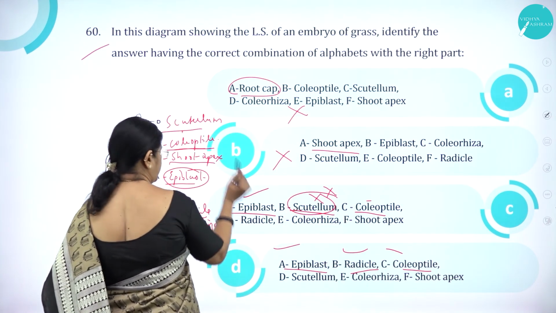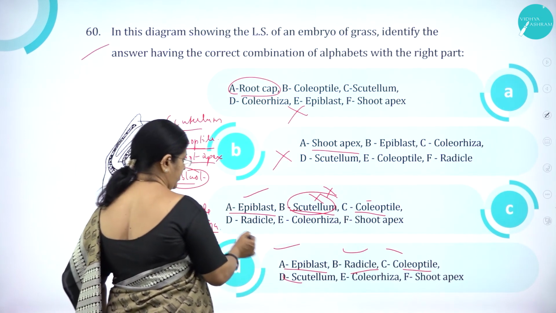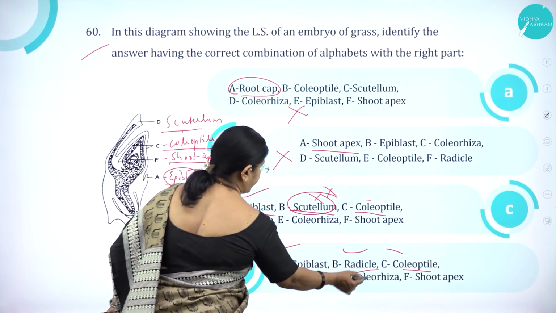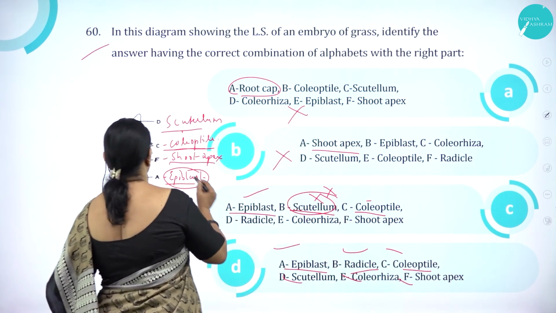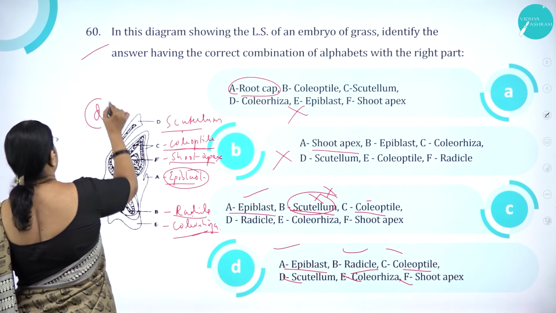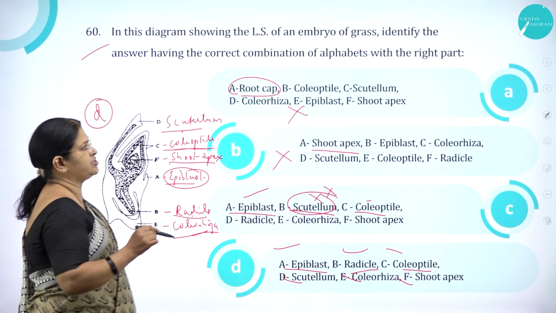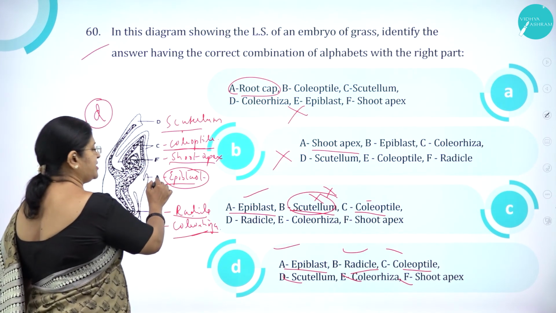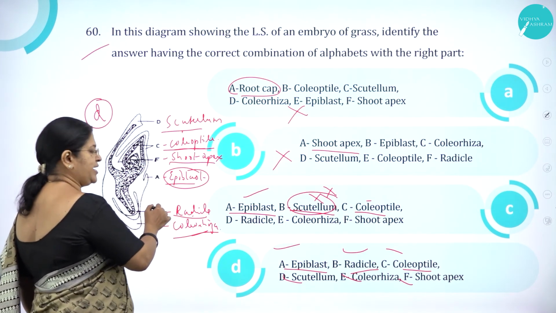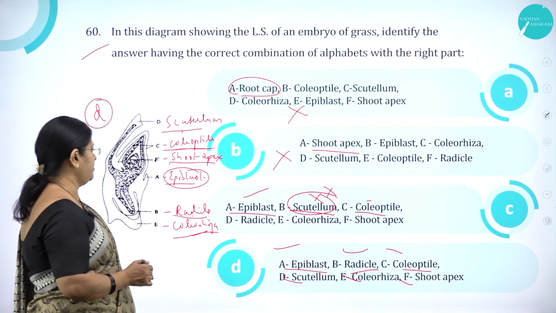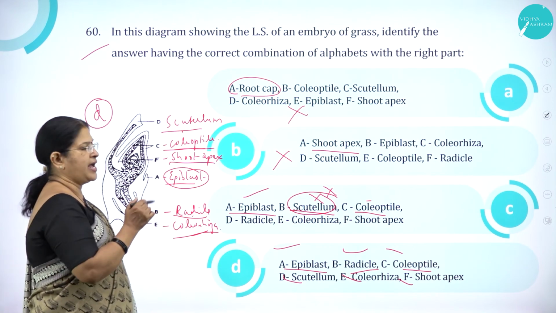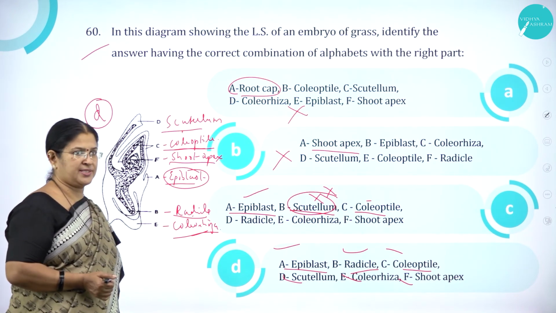Then D is what? Scutellum, correct. Then E is what? Coleorhiza, correct. F is what? Shoot apex, correct. So option D is the correct one, having the correct combination of alphabets with the right part, that is A is epiblast, B is radicle, C is coleoptile, D is scutellum, E is coleorhiza, and F is shoot apex.